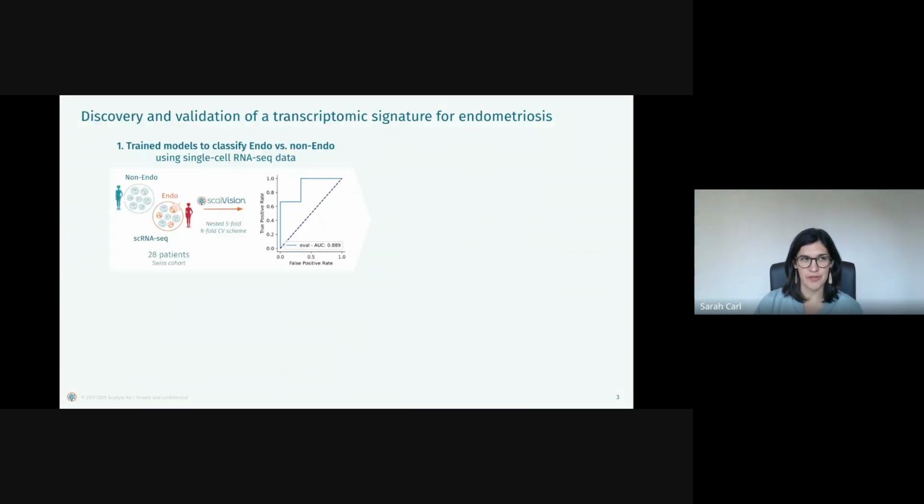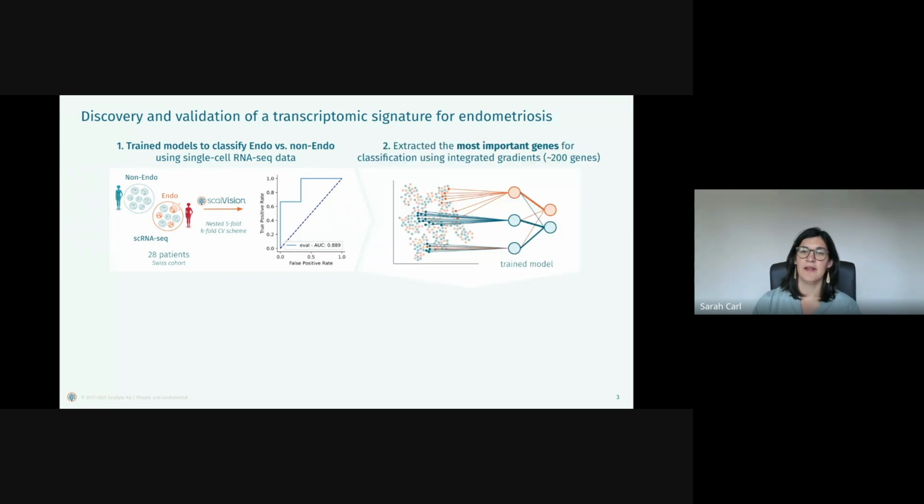After extensive pre-processing and data integration, we went ahead and trained ScaiVision models to predict endometriosis status. And we were successful in obtaining models that showed decent performance in a 5-fold cross-validation setup. So despite the weak underlying signal, our models were able to find it. As I presented in the previous video, we then applied integrated gradients to extract the most predictive features from the well-performing models. At first, we kept our signature fairly broad, comprising around 200 genes.